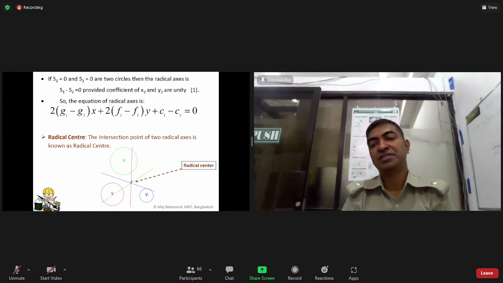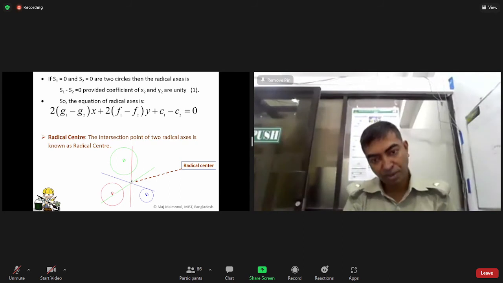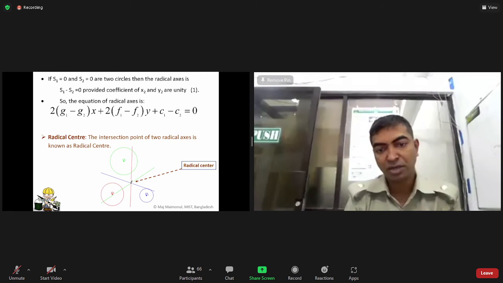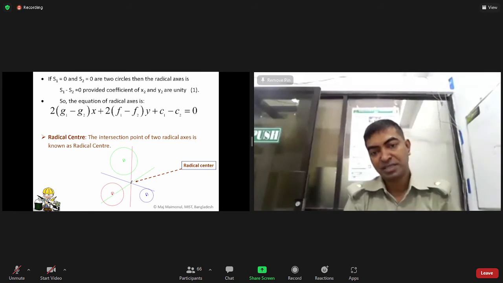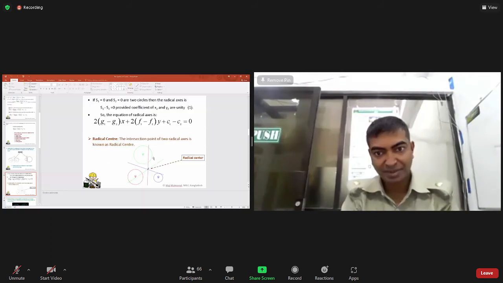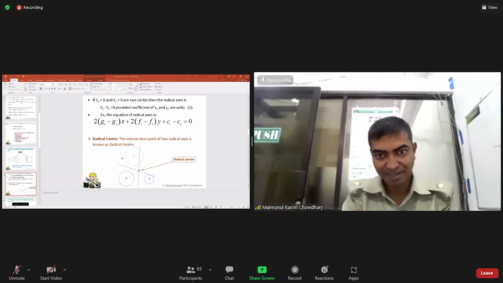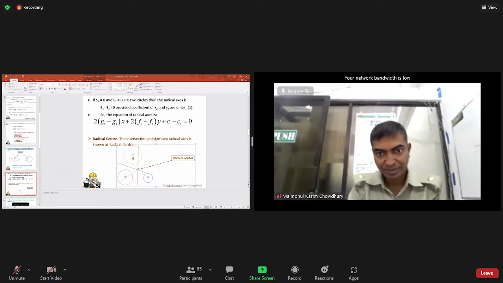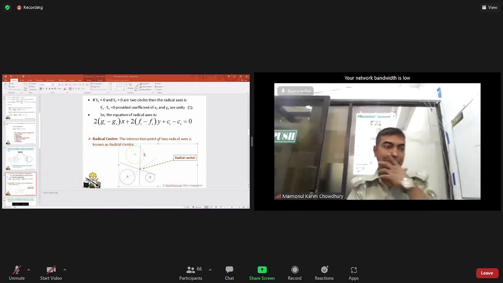Now it is the radical center. Very clear, crystal clear figure. We have considered that the three centers are here, C1, C2, C3, or Q1, Q2, Q3. Actually, this figure is a bit shifted. Okay, I'm drawing, then you'll understand.